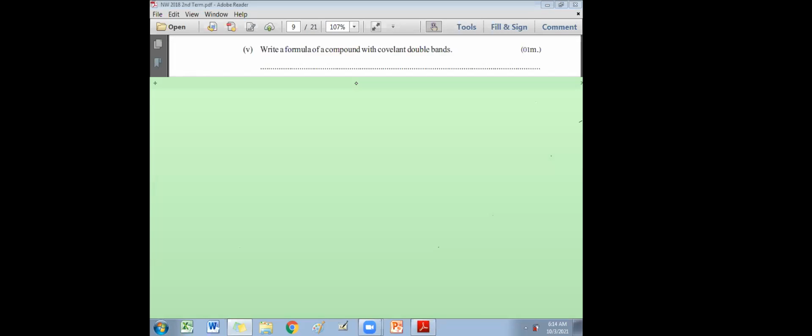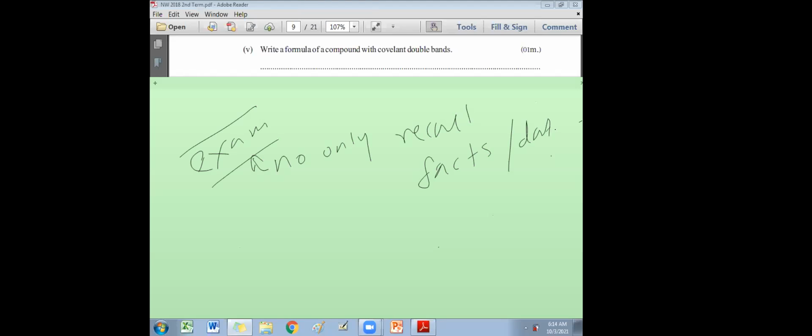The other mistake students make is that they lose marks by not reading the question properly and not following the instruction. Exams test not only recalling previous memory, facts, or definitions we have learned.